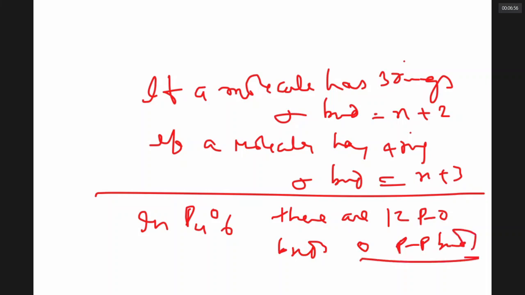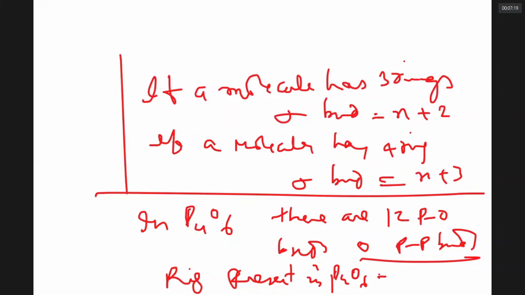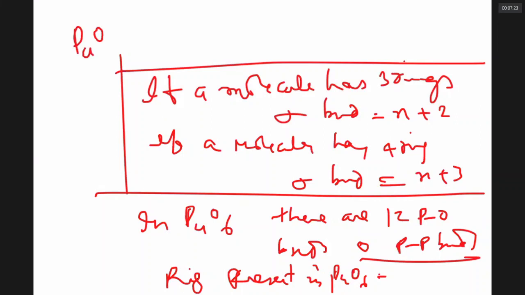Now, how many rings are there? 3. I think you are not catching me. I am saying, P4O6 has how many atoms? 10.